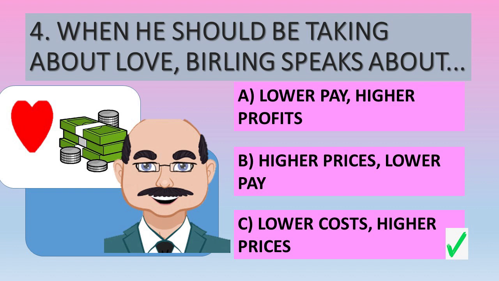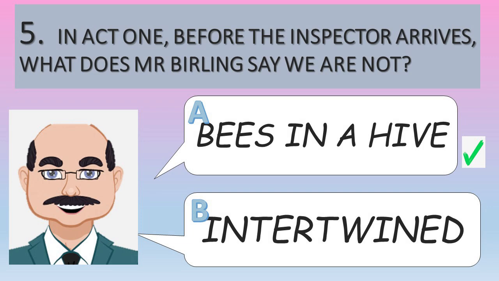That will obviously mean that they're able to pay lower pay and gain higher profits. They'll be able to charge higher prices. But it's lower costs and higher prices that he references in his speech. Number 5, in Act 1, before the inspector arrives, what does Mr. Burling say we are not?